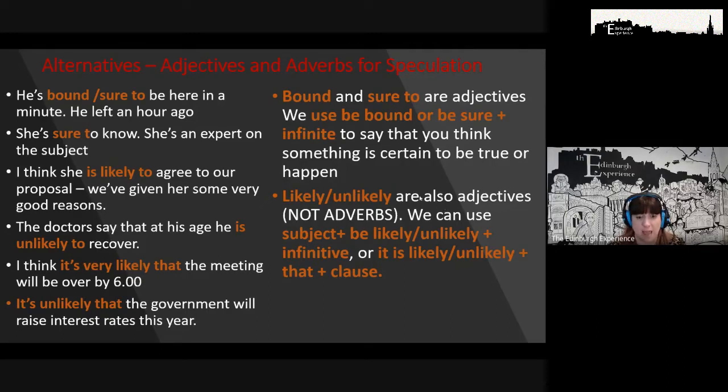Watch out for that. So in the first example here, what we're using is the subject, okay, he, then be likely to or unlikely to, and then the infinitive, okay? The other option is if we begin with it, this dummy subject, okay, it is likely or unlikely that, and you'll continue with a clause, right? So remember, a clause is a group of words that has meaning, yeah, but it doesn't form a sentence. So for example, the government will raise interest rates this year. This is a clause. Okay.